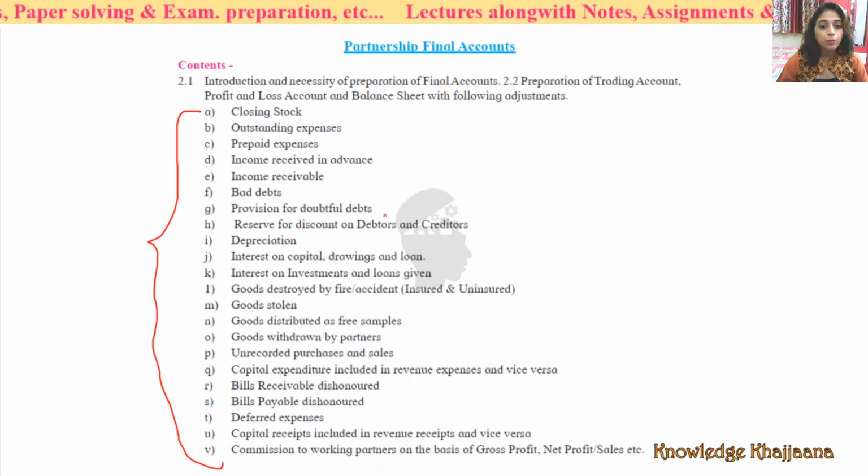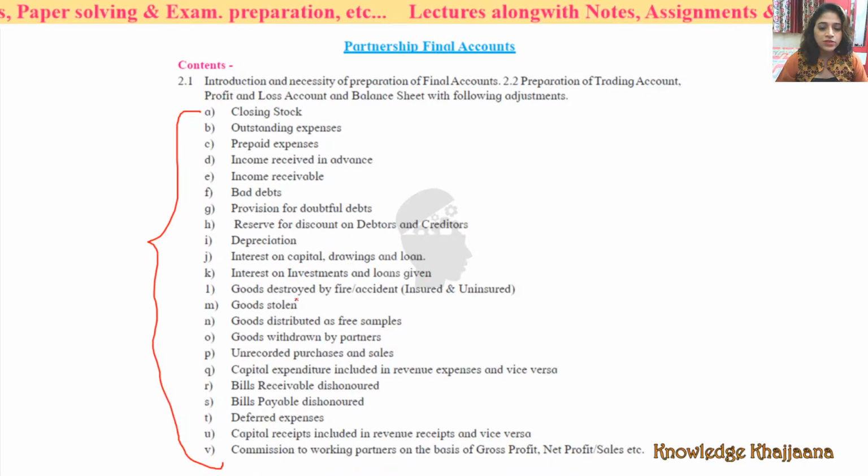Bad debts, provision for bad debts, reserve for discount on debtors and creditors, depreciation, interest on capital, drawings and loan, interest on investments and loans given, goods destroyed by fire or accident, that is, the goods destroyed can be insured or uninsured also.